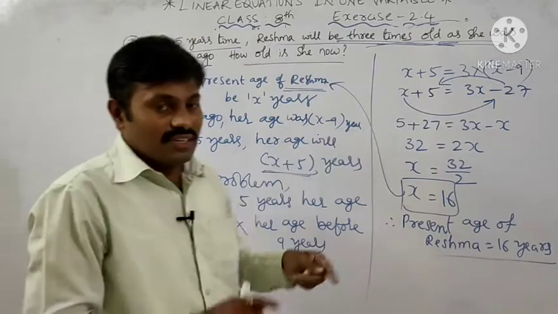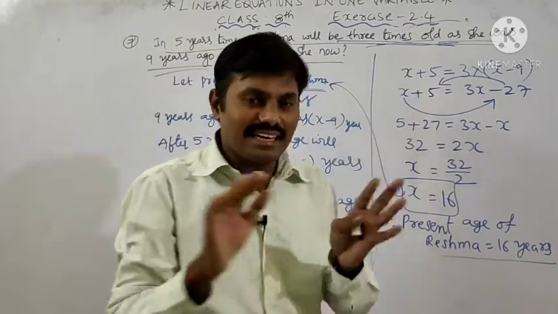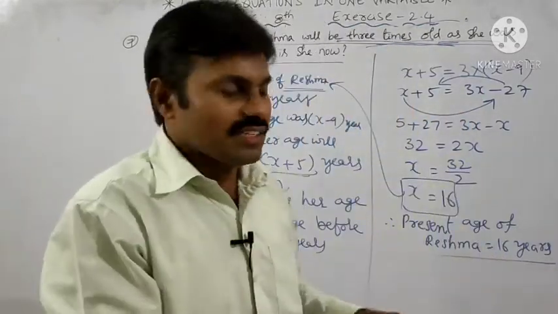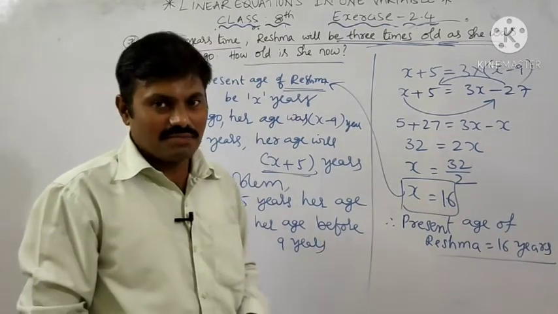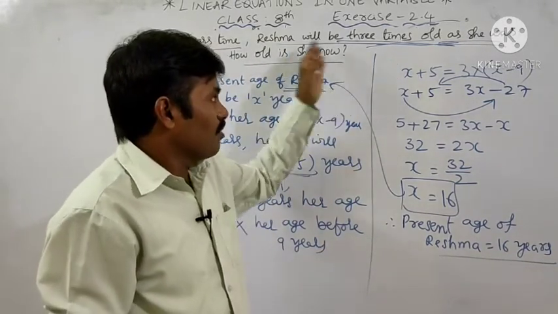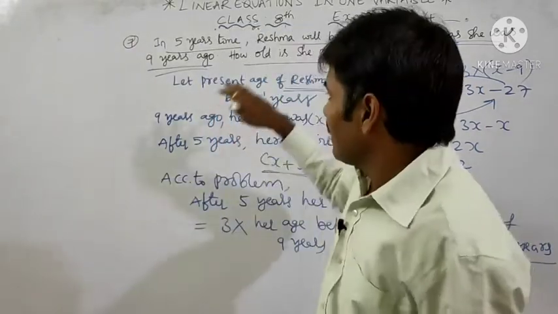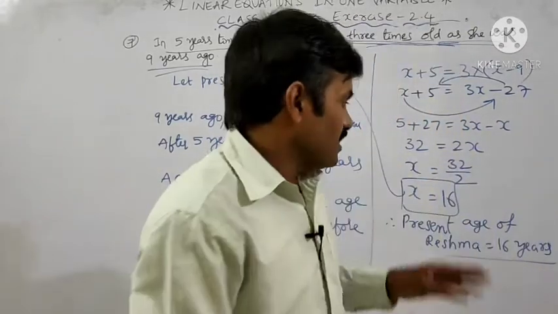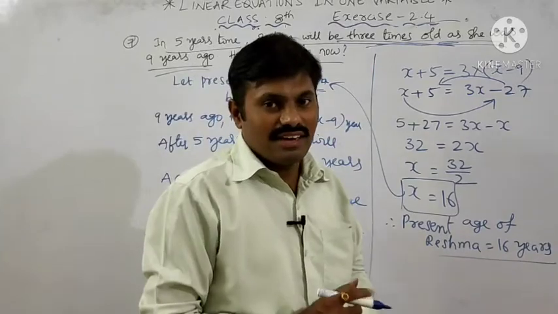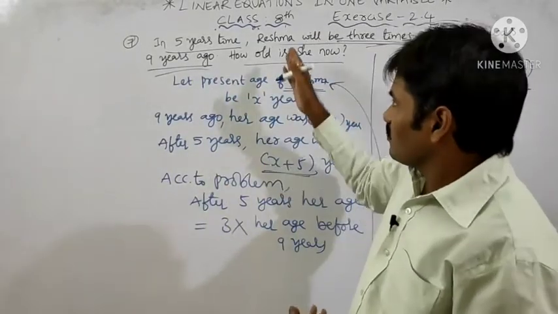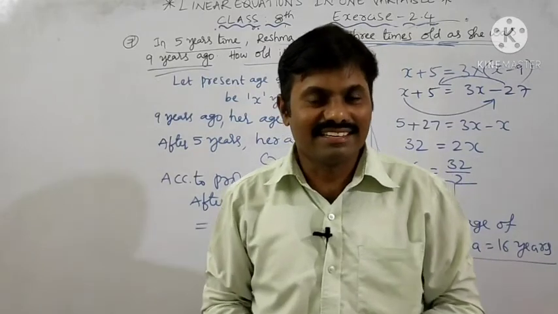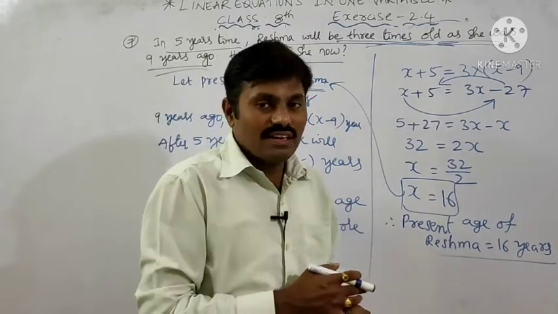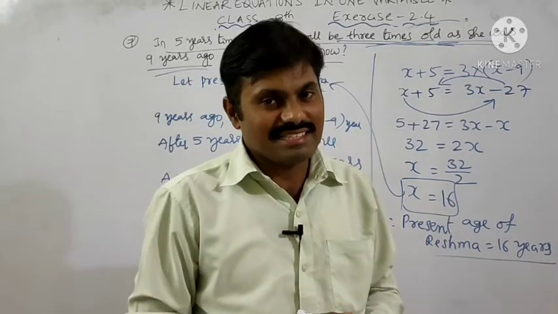Okay, clear? So here this sentence you have to understand clearly. Then only we can write the relation, and we can write an equation in terms of x according to the given condition. If you do not have an idea about this terminology and the connection between these ages, you may not solve it. So please focus on reading the question and try to write the equation according to the given condition. Now we have one more problem in this exercise, that we will solve now itself, and by that problem we can complete this exercise.